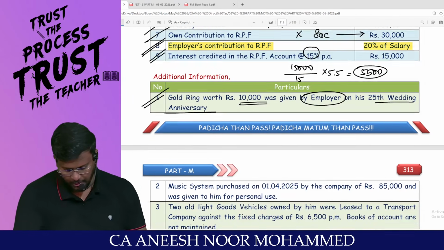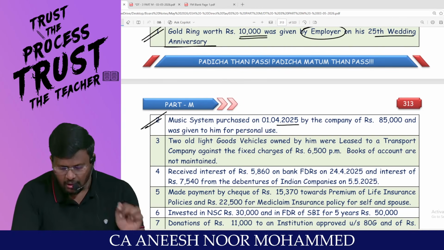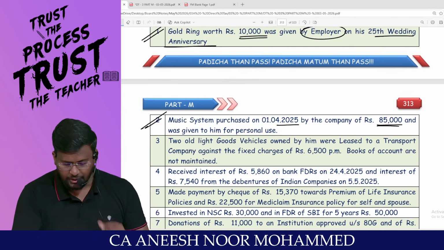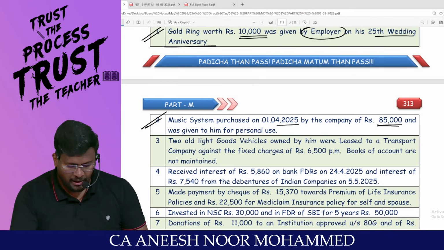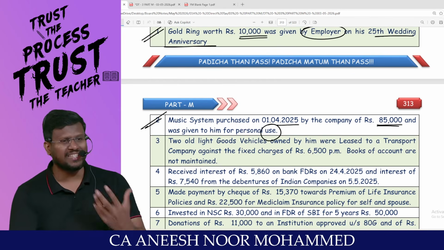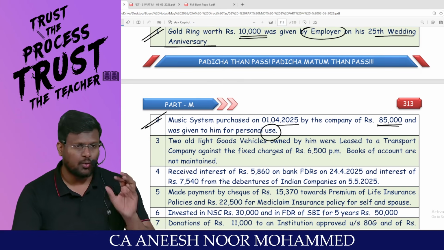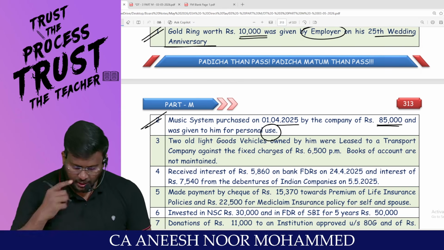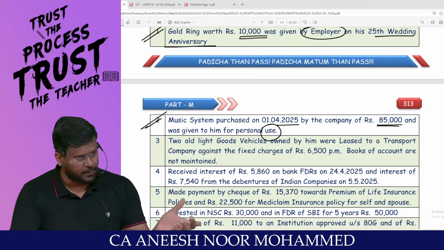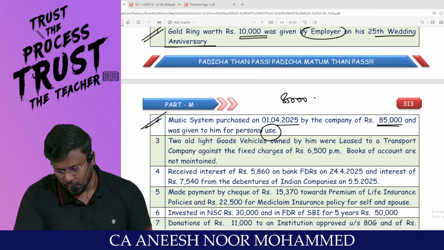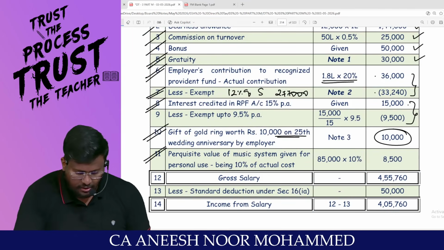Music system purchased on 1/4/2025 by the company for 85,000 and given to him for personal use. My dear lovable students, if any movable asset has been given by the employer, 10% of the original cost of the asset will be treated as the perquisite. Since it has been purchased and given from 1st of April itself, 12 months perquisite will come. So 85,000 into 10% comes to 8,500 as the perquisite value.